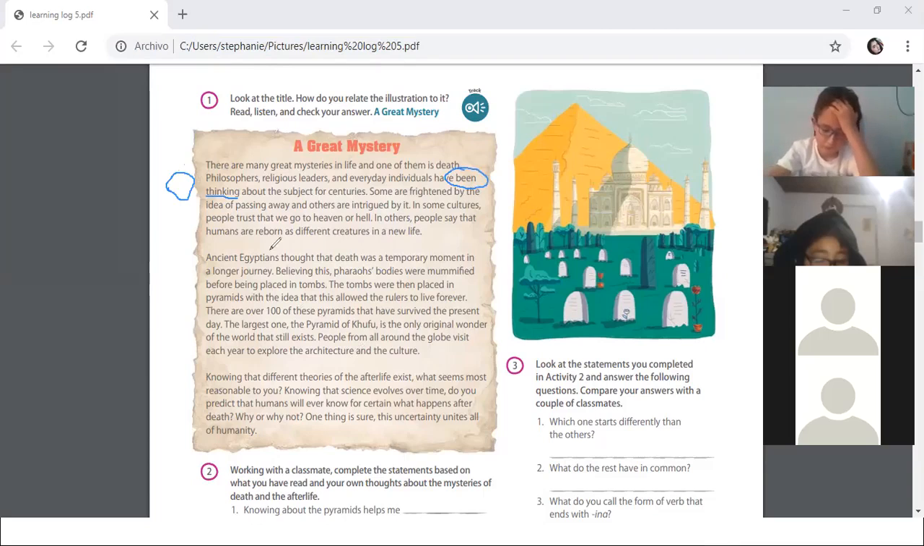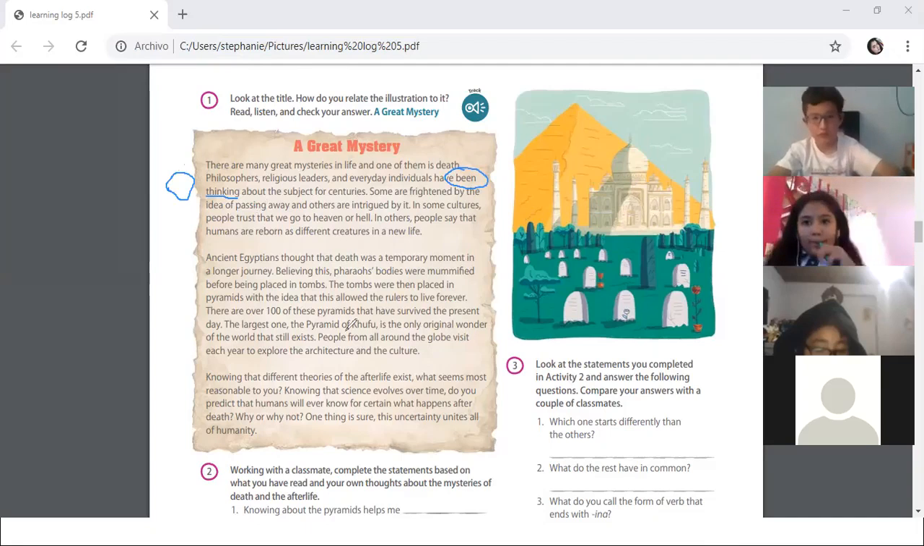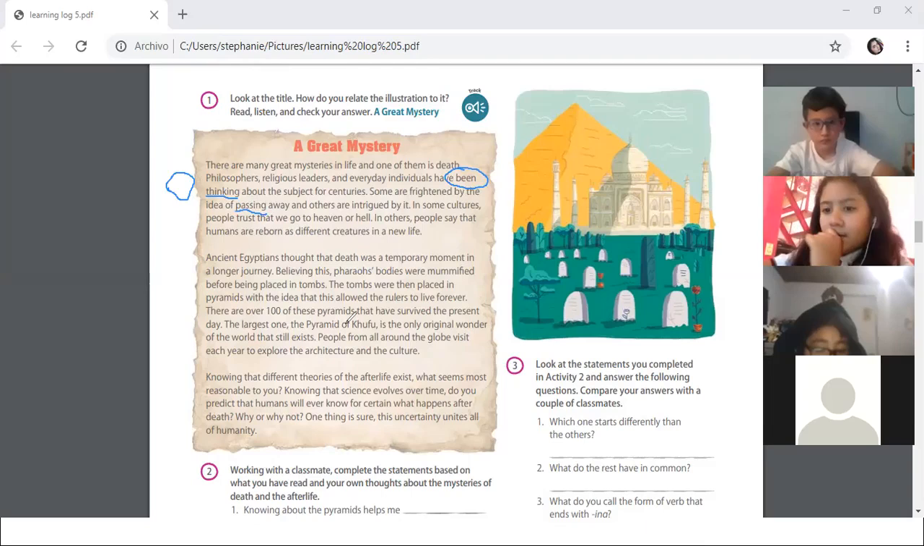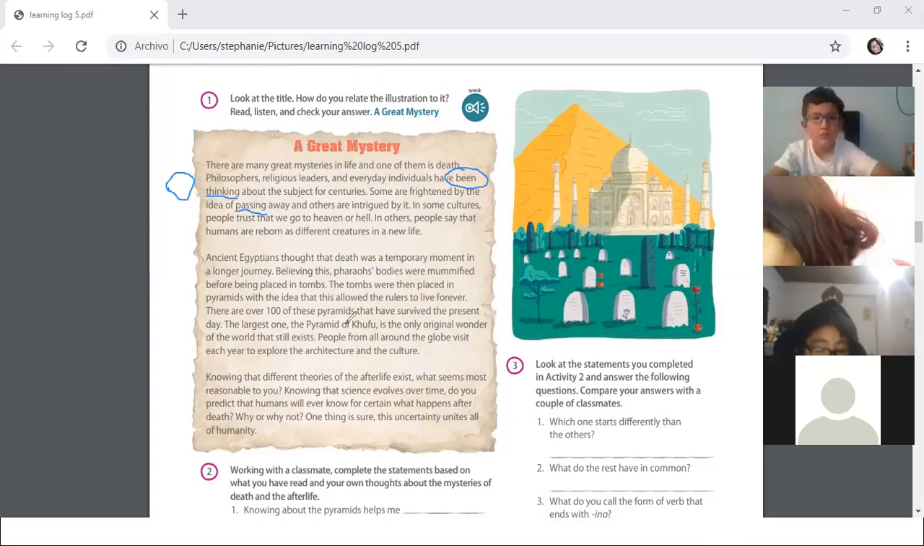What is another? Some are frightened by the idea of passing away, and others are intrigued by it. In this case, which is the gerund in that sentence? Of passing. What do you think passing is in this case? Object of a preposition. Which is the preposition? Of. In this case, you have the preposition of.